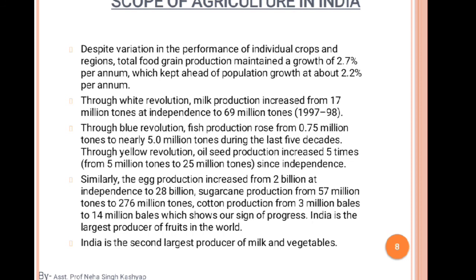And then again, blue revolution: fish production rose from 0.75 million tons to nearly 5.0 million tons during the last 5 decades. Okay, so this is approximate data, not exact data, because day by day and year by year there will be change. Through yellow revolution, oilseed production is increased. Okay, so ये mustard में try किया गया था. तो ये this is very important, you need to remember this.